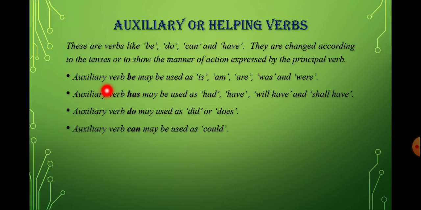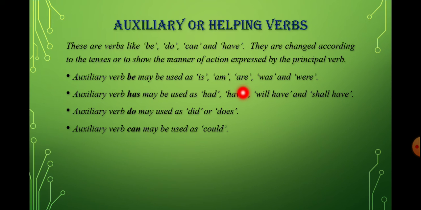Like you can see, the auxiliary verb be. It can be used as is, am, are, was, were. Suppose I say, Ria is a good girl. So in this sentence we are talking about Ria, and Ria is singular. For a singular word we use is as a helping verb. But suppose I say, Ria and her sister, both of them are very beautiful. So here it is plural because we are talking about two persons, Ria and her sister. So we use the helping verb are.